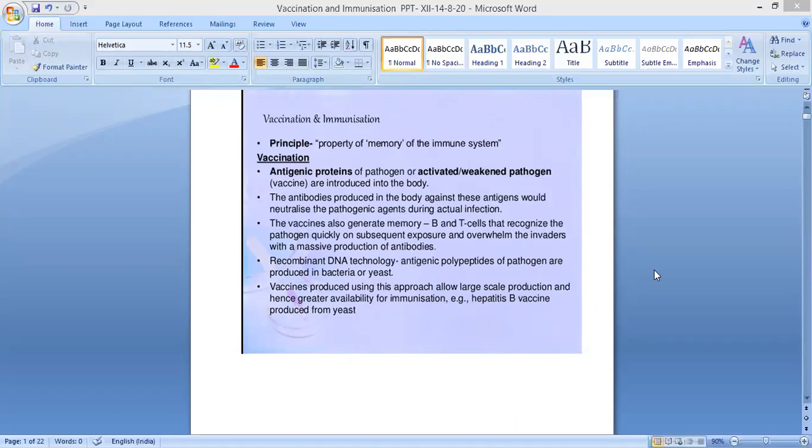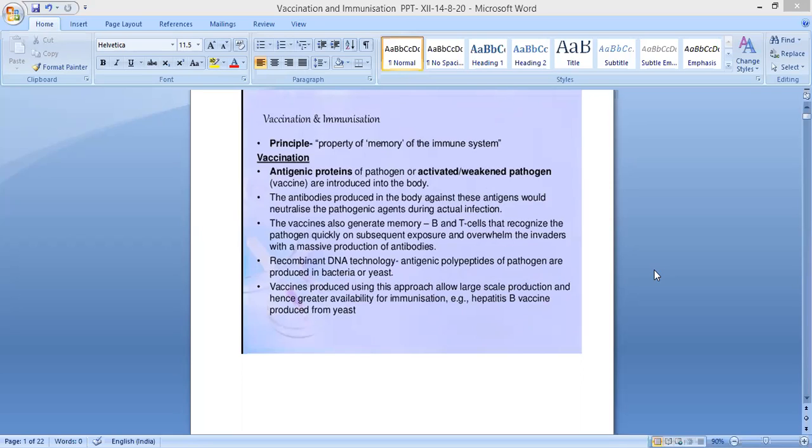The antibodies produced in the body against these antigens would neutralize the pathogenic agents during actual infection. So what will happen? We are injecting the antigen or pathogen, so automatically the body will start to produce antibodies. So these antibodies, what will they do? They will neutralize the pathogenic agent. Then vaccines also generate memory B and T cells that recognize the pathogen quickly on subsequent exposure and overwhelm the invaders with a massive production of antibodies.